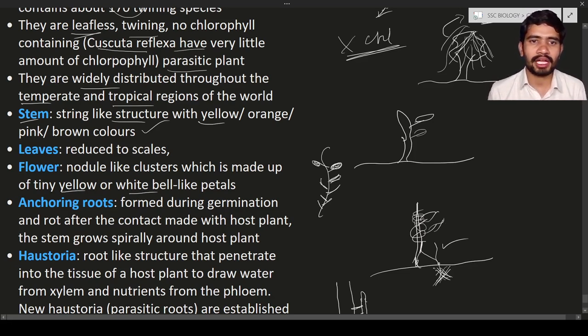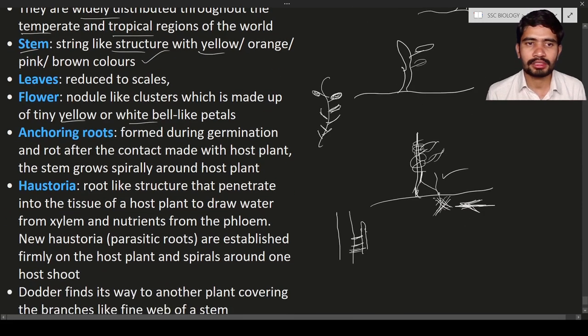Next will be the anchoring roots. The anchoring roots are found only during germination. Here you can see the anchoring roots. They grow spirally around the plant. Next, the haustoria. Haustoria are nothing but root-like structures. Just now we discussed this, this is the haustoria.